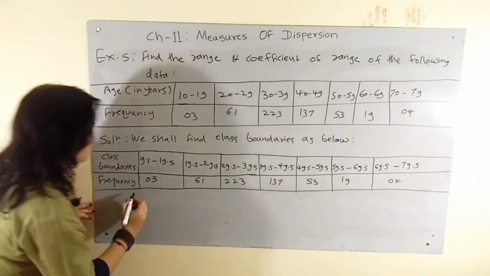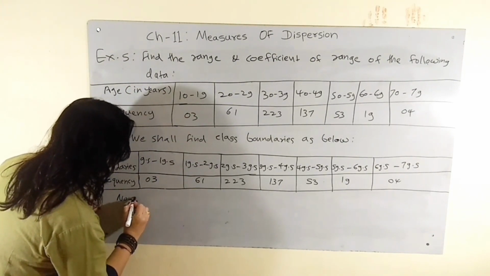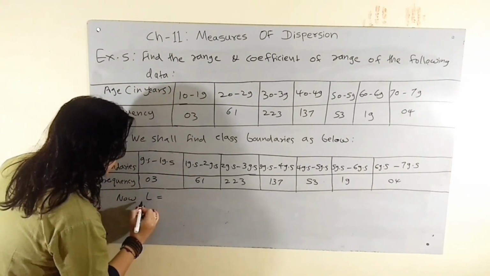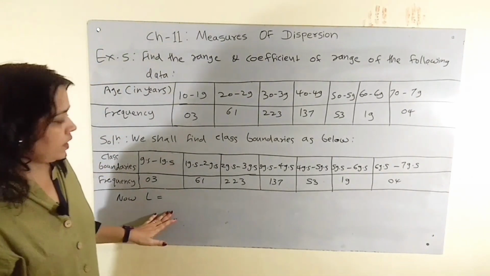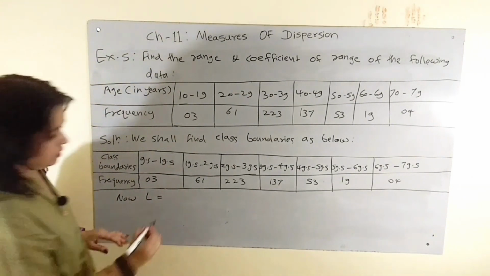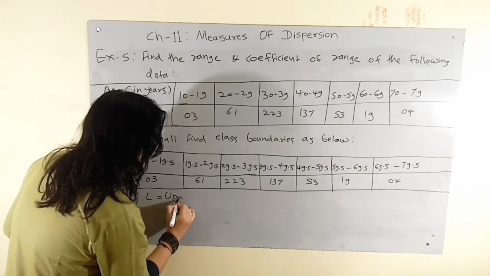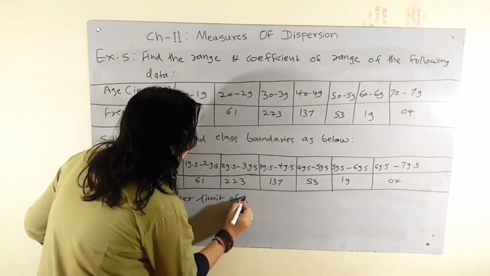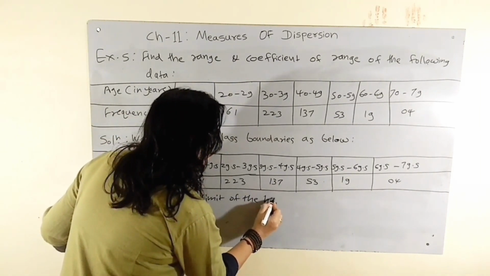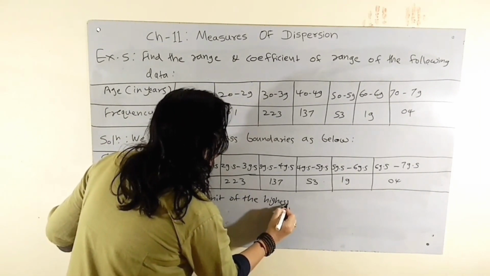Now L is equal to the upper limit of the highest class.